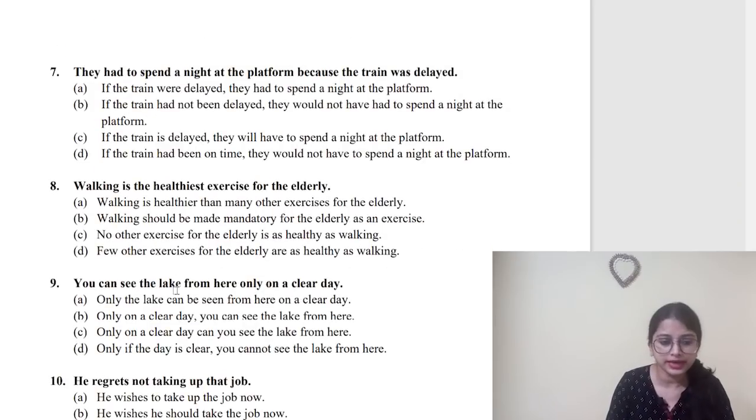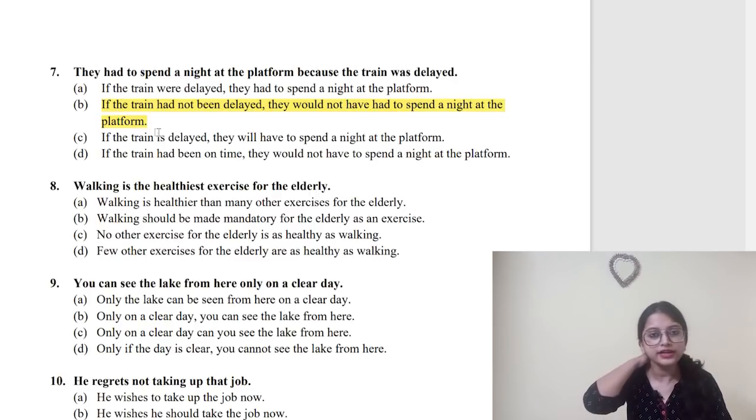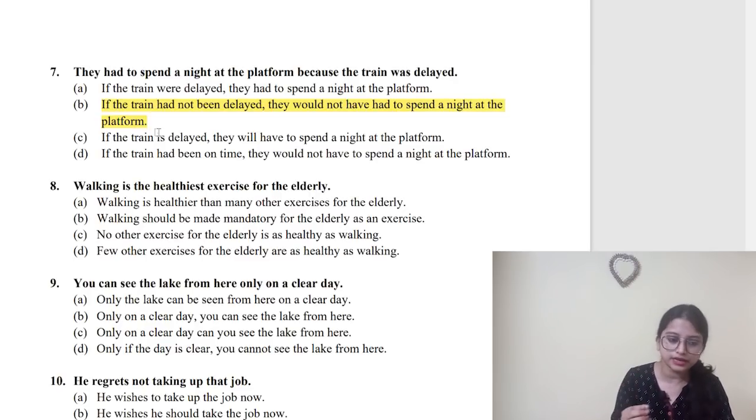Number 7. "They had to spend a night at the platform because the train was delayed." Which would be the right option? Option number B. Why? See, option number A: "If the train were delayed, they had to spend the night at the platform." No. Where delayed? There is no question. It was delayed actually. So first one wrong. Third one: "If the train is delayed, they will have to spend a night at the platform." The train is obviously delayed. It is told in the past form. So not correct. "If the train had been on time, they would not have to spend a night at the platform." So this one, if the train had been on time, they would not have to spend the night at the platform.